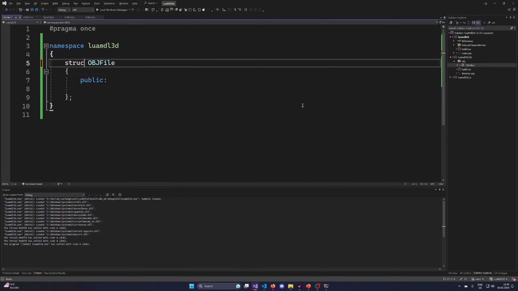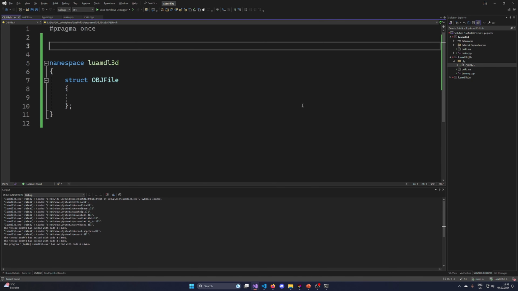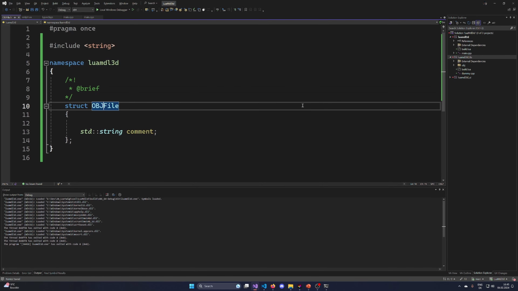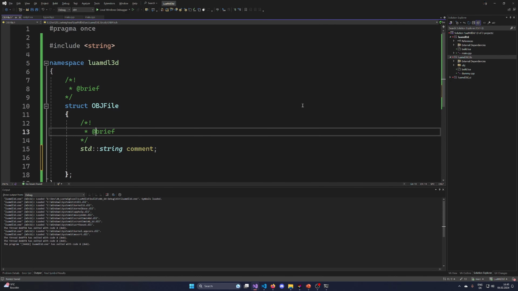Is it even good to have it as a class? Let's make it a struct so it's publicly accessible. Let's include string. And let's start with having a std::string called comment. So this is the comment of the file. Let's add some doxygen docs to this so that we know what's going on.